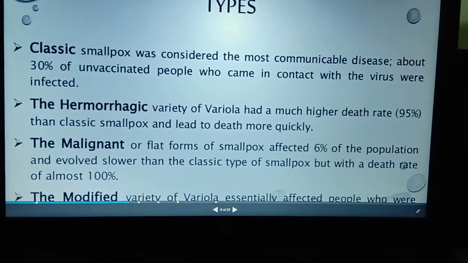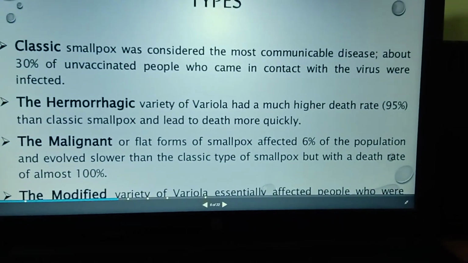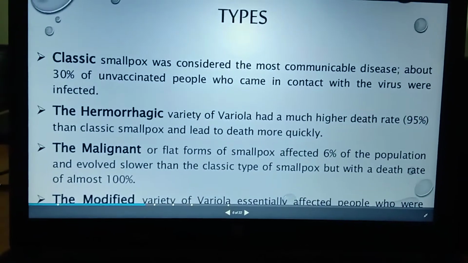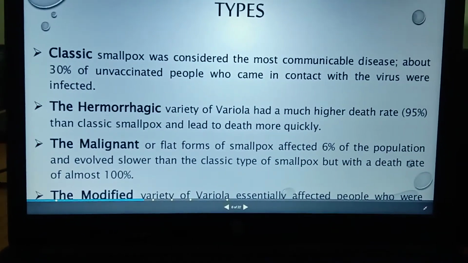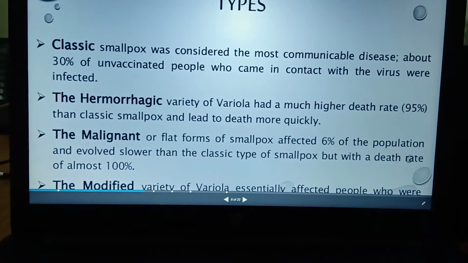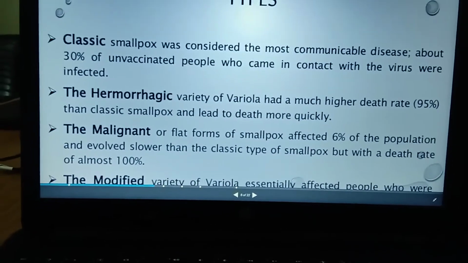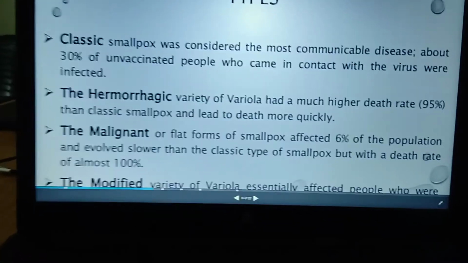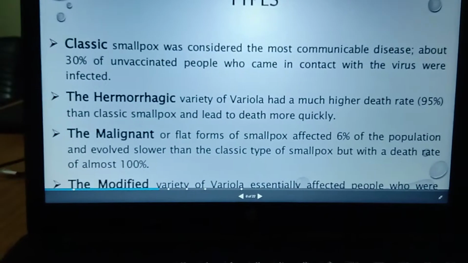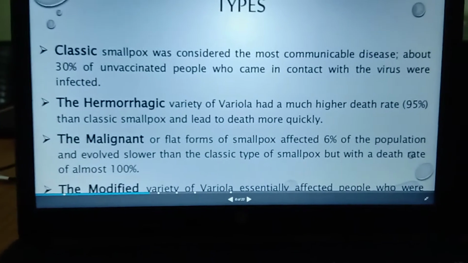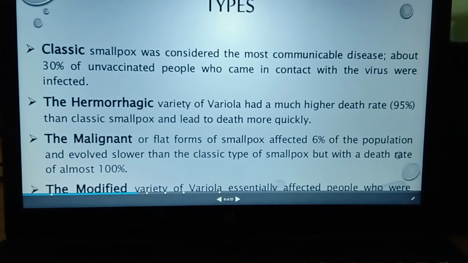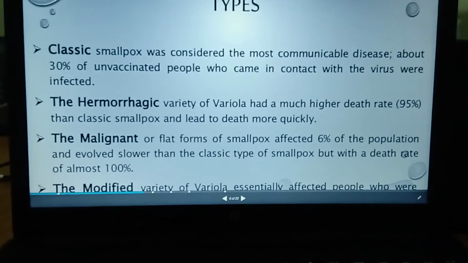So unvaccinated people, the people who are not vaccinated against chickenpox, whenever they come into contact with an infected person, this virus is automatically going to be transmitted from one person to another. Okay, and the next one is the hemorrhagic type. Hemorrhagic means a higher death rate, overall about 95% of deaths can be seen quickly in this kind of hemorrhagic disease.